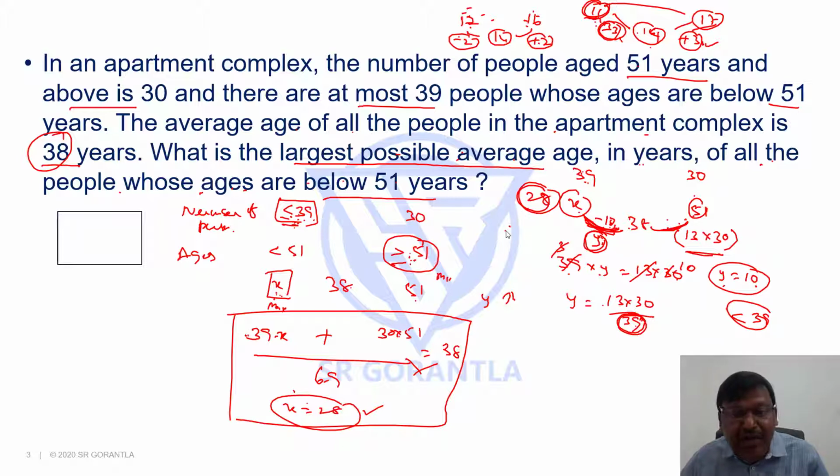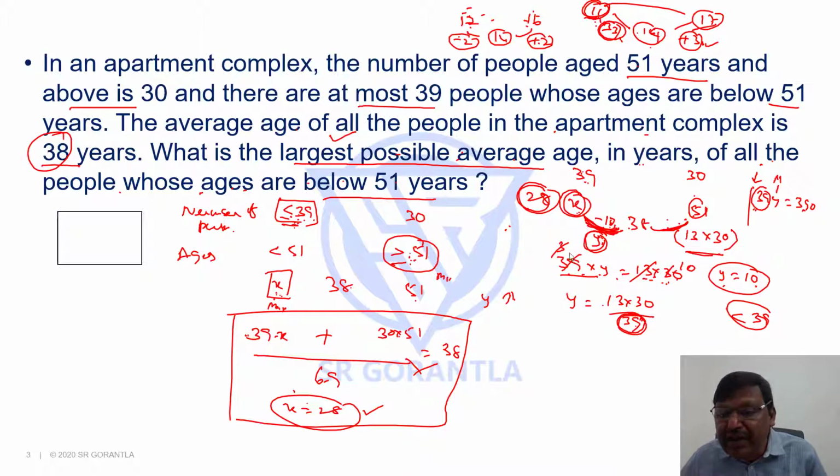When this difference increases, x will come down. Please understand, 39y should be equal to 390. If this becomes less, y will increase or not? The product should be constant, so if one is decreasing, the other should increase. So when y increases, the difference increases, and this x value will be less. But I want the largest possible value of x.